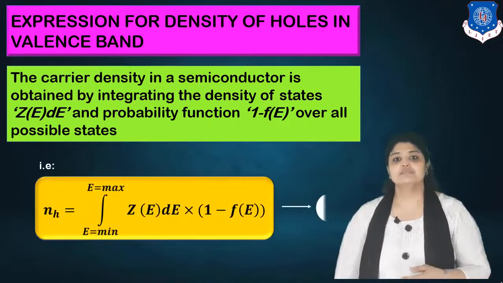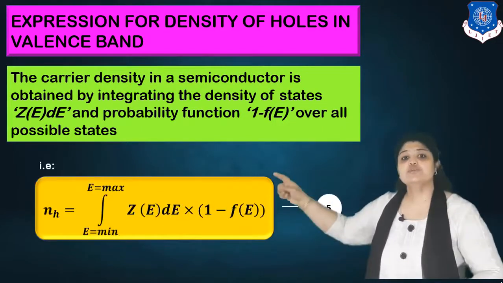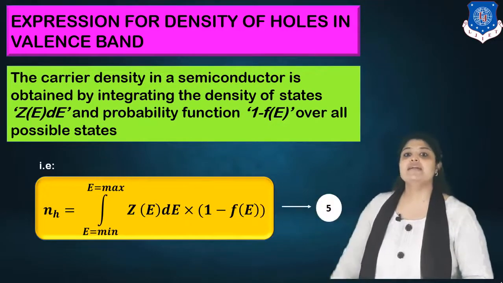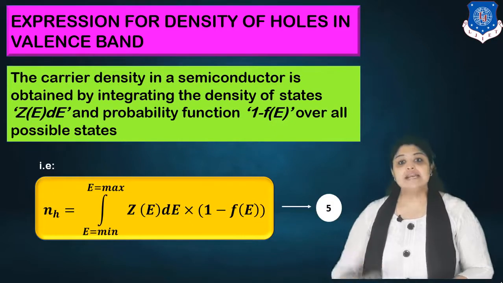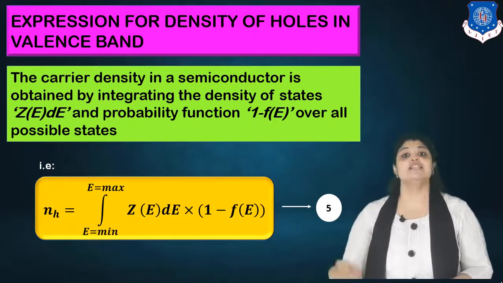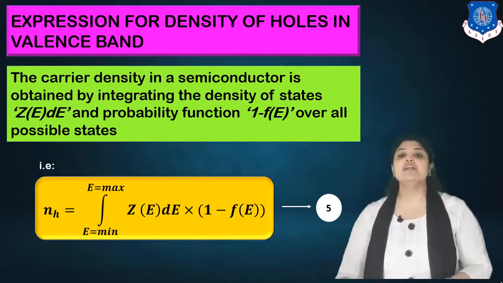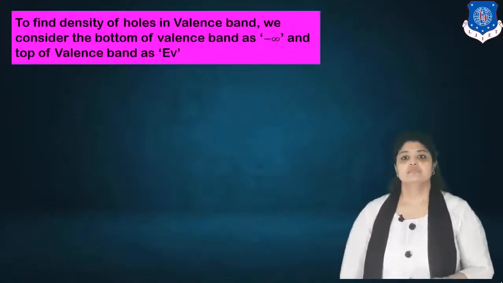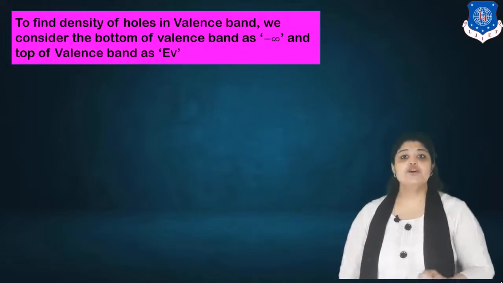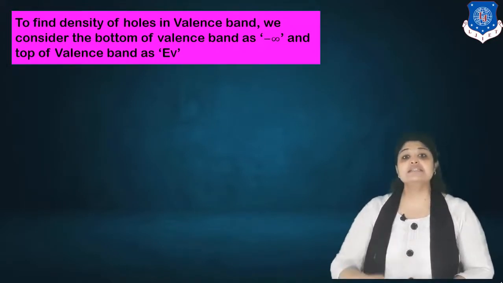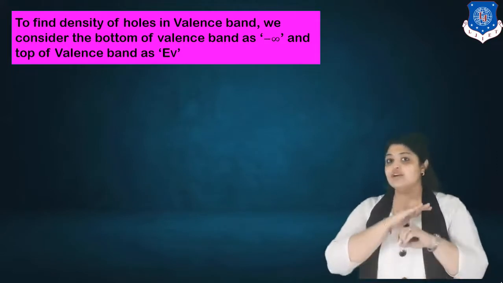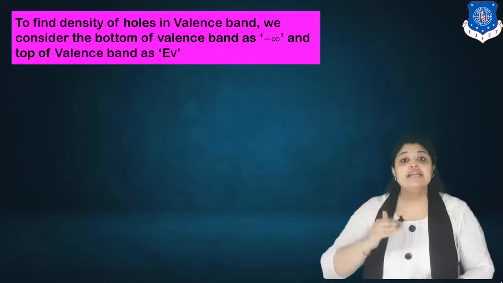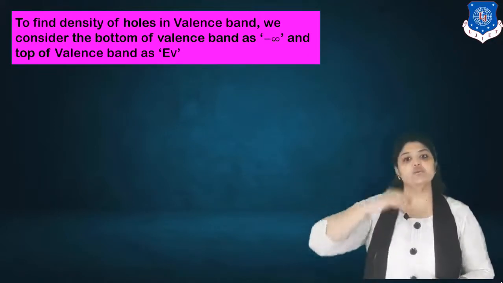Then we have NH is equal to integration E minimum to maximum ZedE into 1 minus Fe. ZedE will give us the density of states for holes and 1 minus Fe will give us the probability function of holes. Let's see how. To find the density of holes in the valence band, we have to consider the bottom as minus infinity. We do not know the fixed value and the top is fixed, that is EV. So our integration limits will be minus infinity to EV.